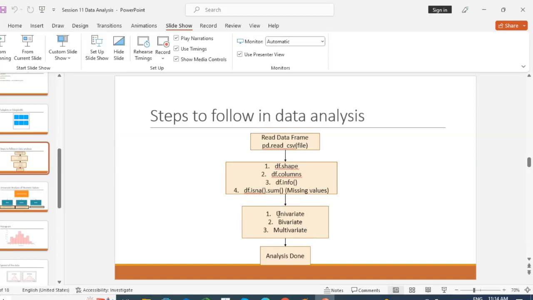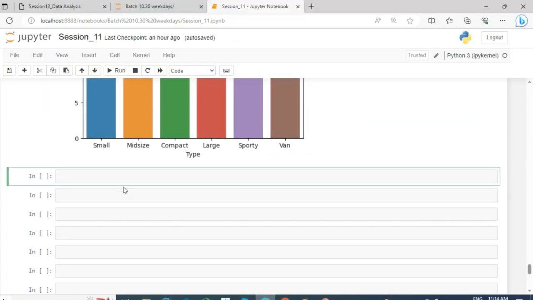So far we have covered univariate, and in our next session we will cover bivariate and multivariate. So we will quickly see those steps. We have our data frame called df1.